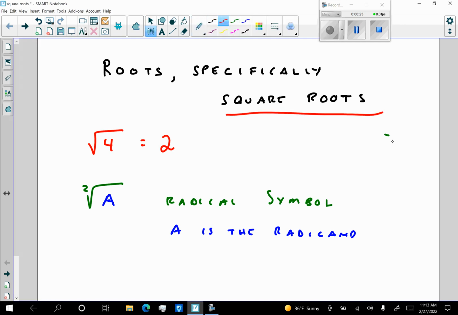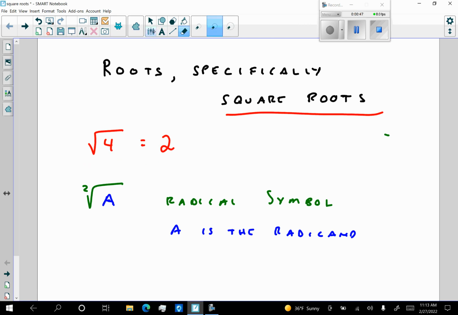And we've done a lot with square roots when we were talking about the Pythagorean theorem in geometry. And just over the course of your last several years, you have looked at square roots of numbers. I don't think that there's anyone in this class that doesn't know that the square root of 4 is 2. Why? Because 2 squared is 4. And we're going to go into the definition of a root down the road.